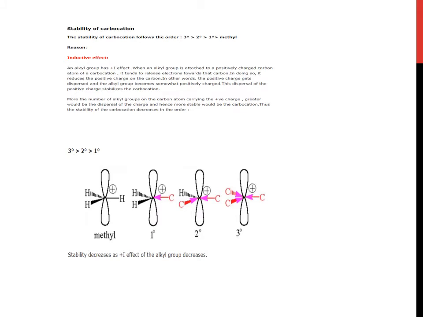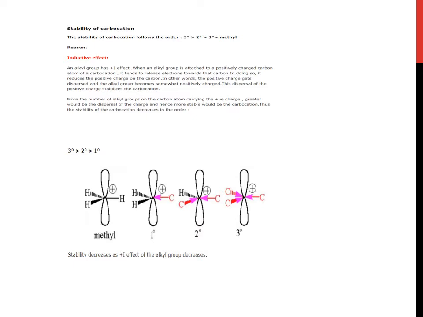Stability of carbocation. The stability of carbocation follows the order tertiary, secondary, primary and methyl. And what is the reason behind it? Reason number one is the inductive effect. An alkyl group has a positive I effect, meaning positive inductive effect.